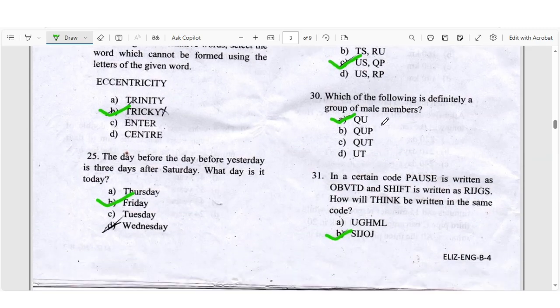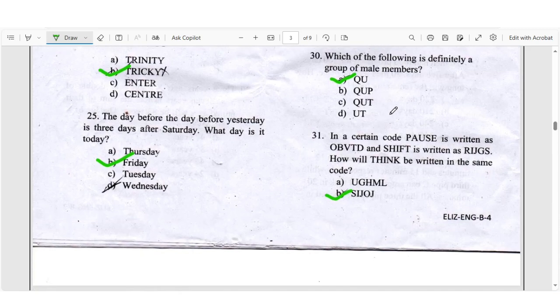Question number 31. In a certain code, PAUSE is written as OBVT, and SHIFT is written as RIJS. How will the thing be written in the same code? The right answer is B, SIJOJ.